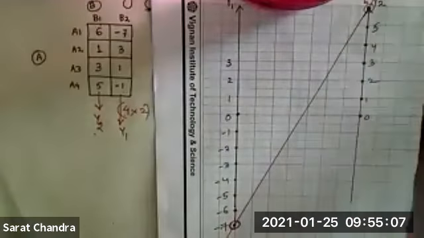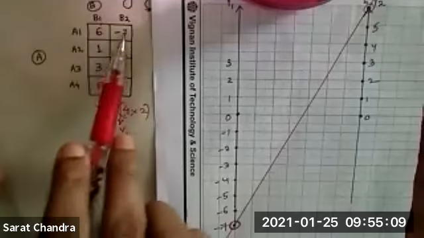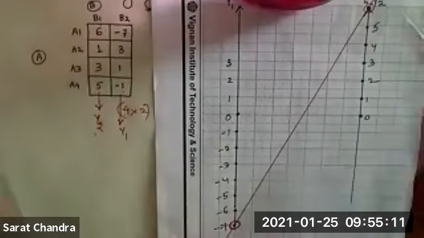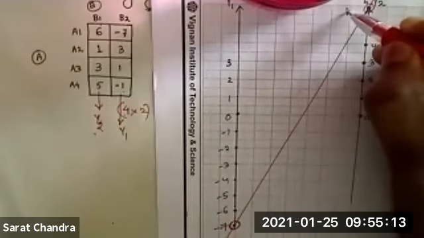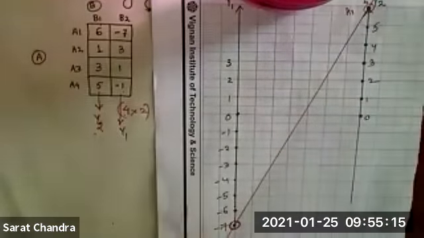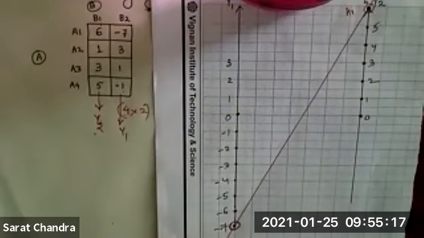So now I am going to join these two points. And what is the name of this line? The name of this line is A1. So I will write A1 here. Yes, the value of the game is 2. But why I have chosen this problem, I will tell you.